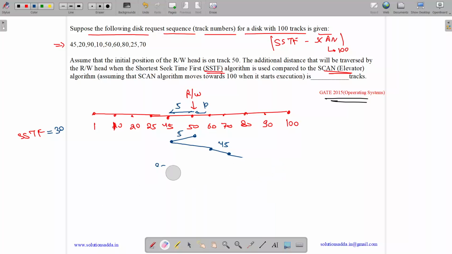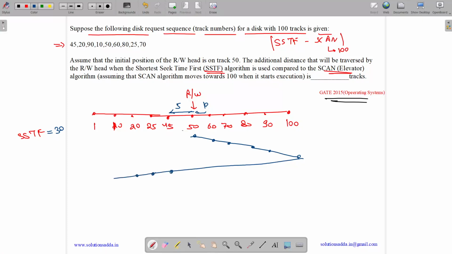Now let us do elevator SCAN. What elevator SCAN does is that it is given that it goes towards 100. So it satisfies all the requests while going towards 100. Then it comes back and satisfies 45, 25, 20 and 10. So SCAN takes 50 up till 100 is 50, 100 minus 10 is 90. So it takes a total of 140, and over here 130.